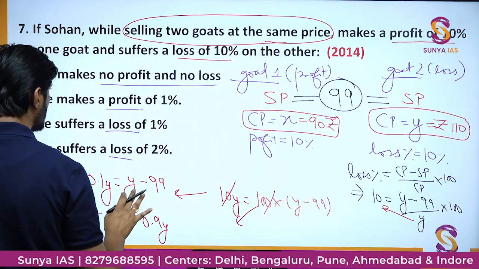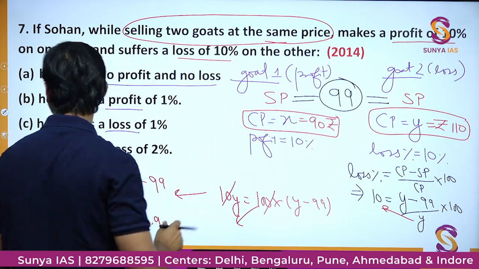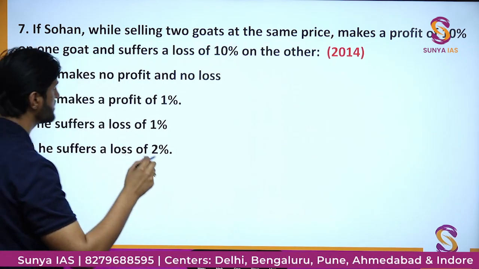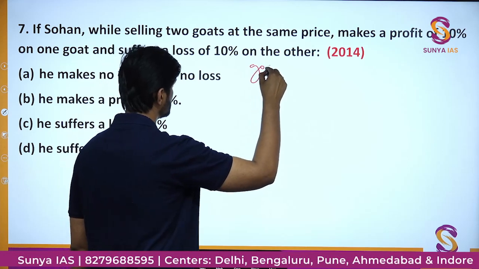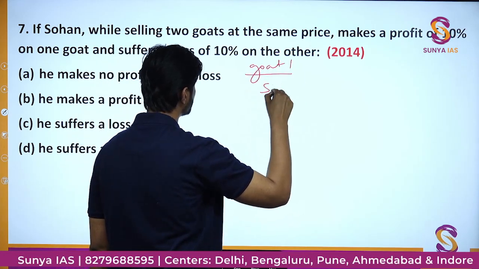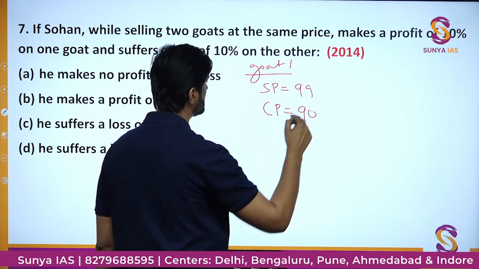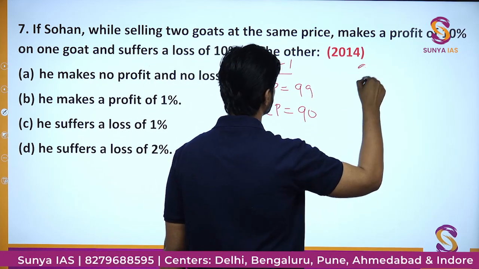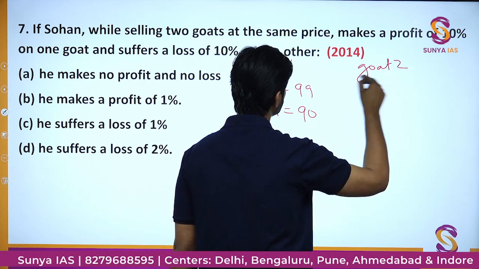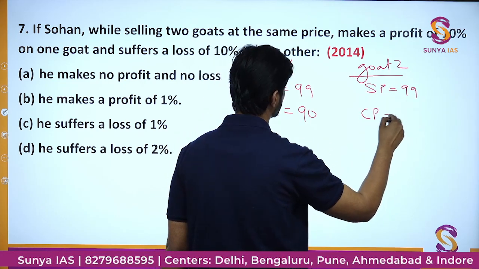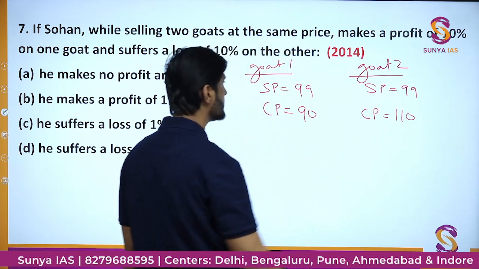So I'll just try to clear all of it and write down whatever I have found out. On goat 1, the selling price was rupees 99 and cost price we found out to be rupees 90. So this was the profit making transaction. For another goat, goat 2, the selling price was the same, which is 99, but the cost price we calculated to be 110, and this is the loss making transaction.